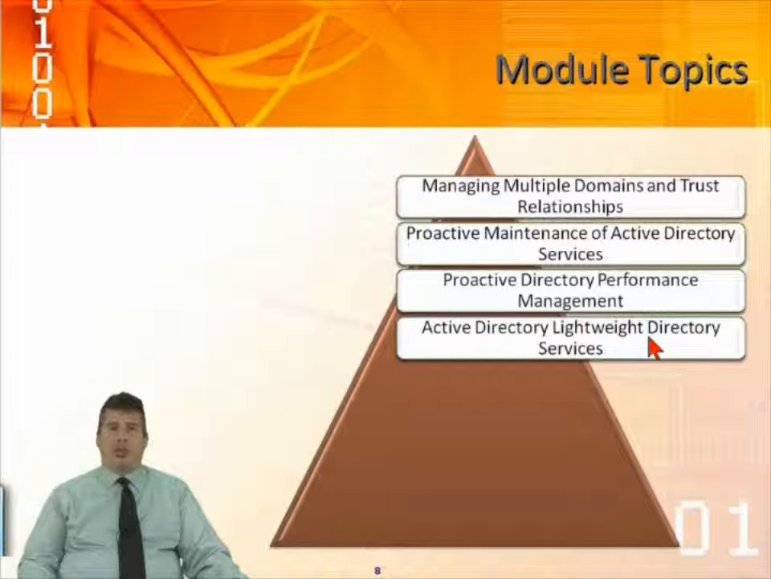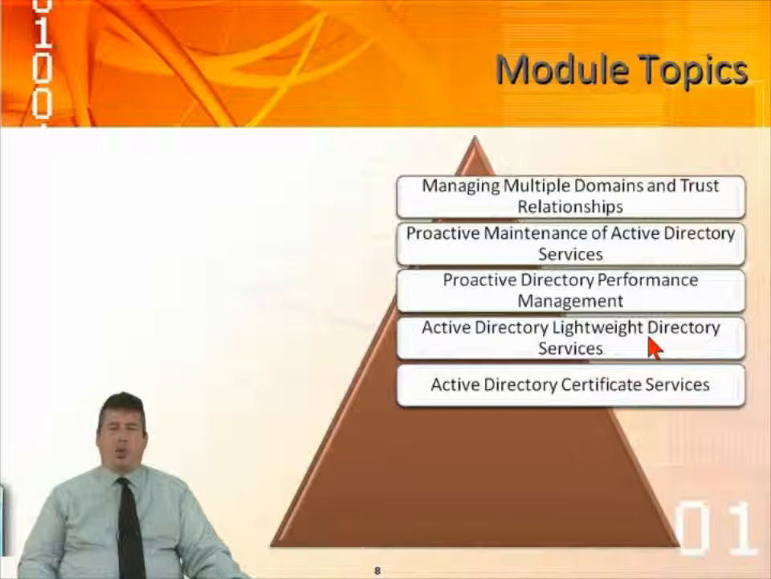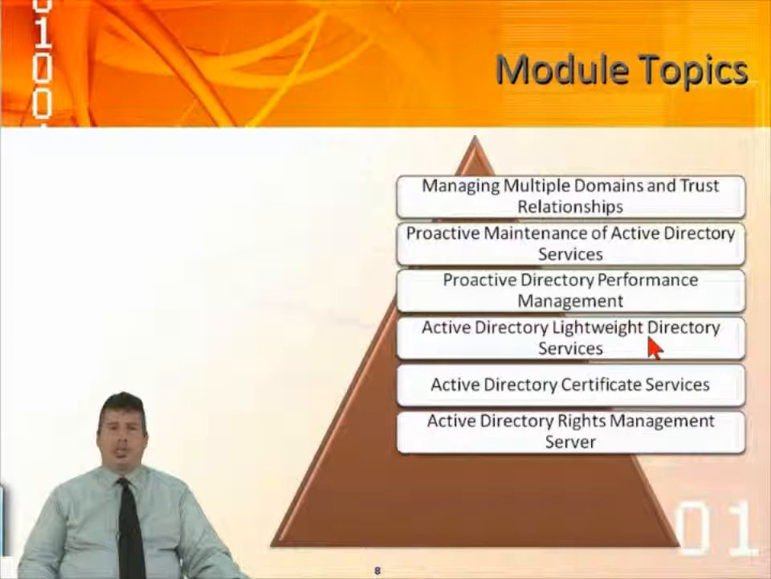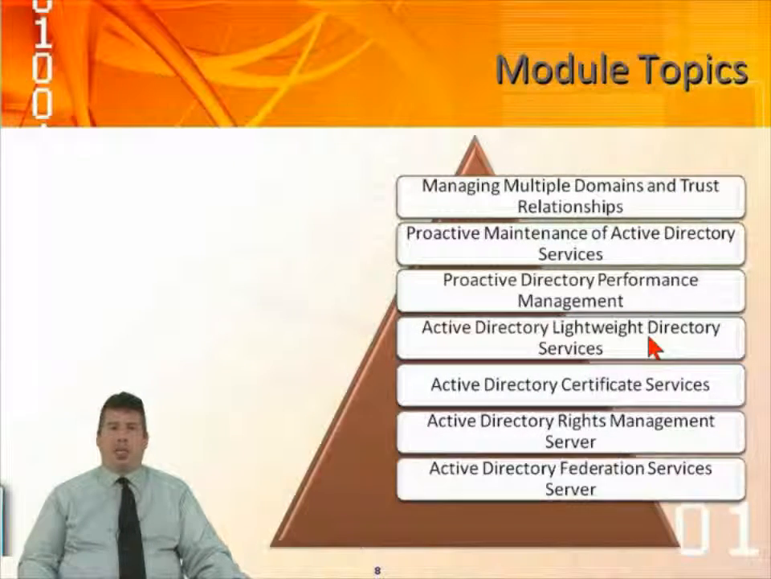Active Directory Lightweight Directory Services. And then we're going to look at Active Directory Certificate Services, Rights Management Server, and Federation Services. These are all different server roles. Certificate Services is going to deal with our certificates. Rights Management deals with protected media. Federation Services is single sign-on. We'll talk about the different types of Active Directory Federation Services design.